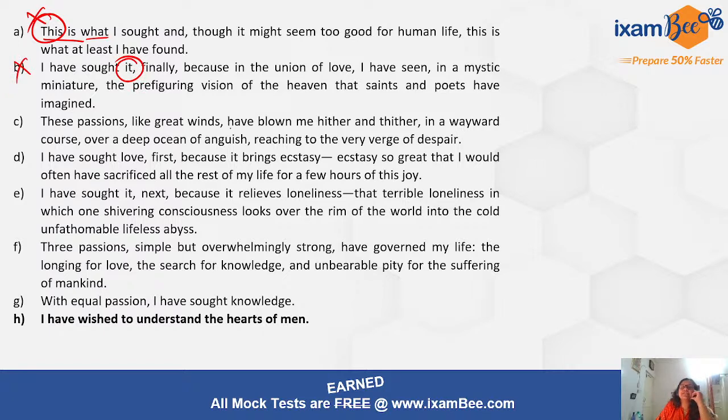These passions like great winds. These passions, again referring to some sentence, right? This cannot be the first sentence. अभी हम फर्स्ट सेंटेंस फाइंड कर रहे हैं, ठीक है. ये नहीं हो सकता है क्योंकि ये दिस कह रहा है. दिस हमें नहीं पता क्या है, ठीक है. पहले इस सेंटेंस से पहले कुछ बताना चाहिए कि दिस क्या है, right? This cannot be the first sentence. A cannot be the first sentence.